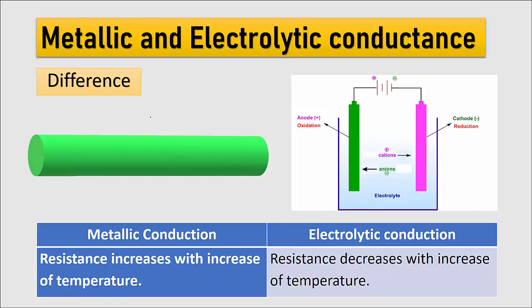Now in the metallic conductor, the resistance increases with increase of temperature. That means resistance is directly proportional to what? Temperature. But in case of electrolytic conductance, the resistance is inversely proportional to temperature. Means more the temperature, less will be the resistance. That means when we increase the temperature, the ions can move freely through the electrolytic solution. So therefore the conductivity will be more.